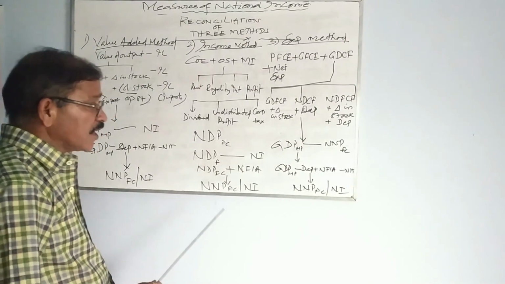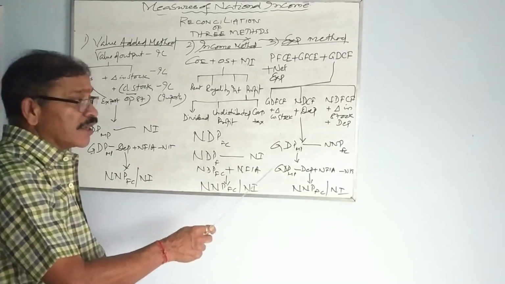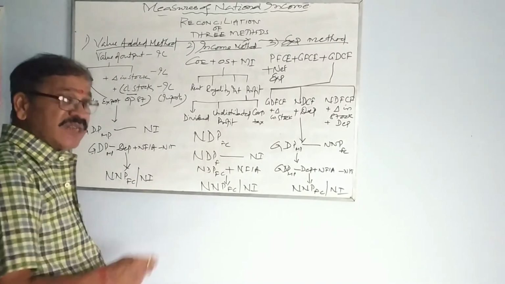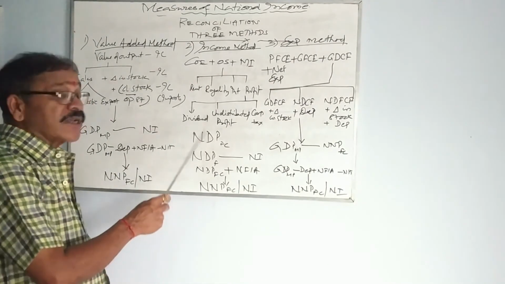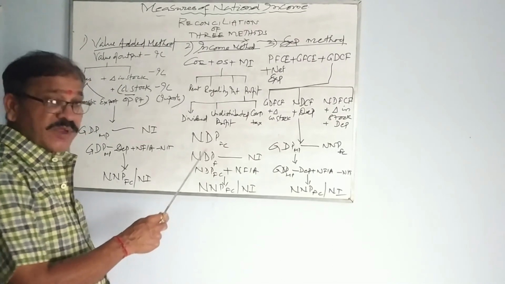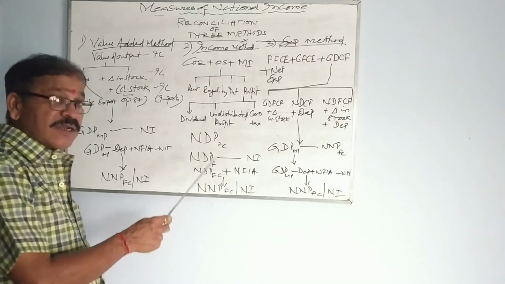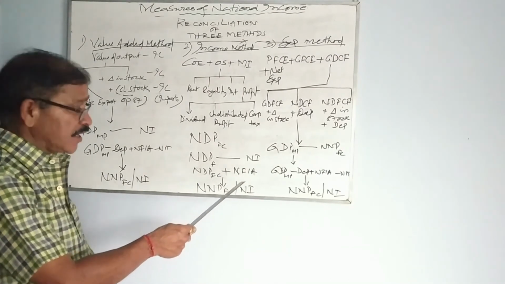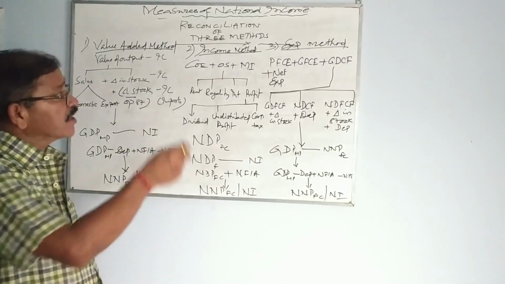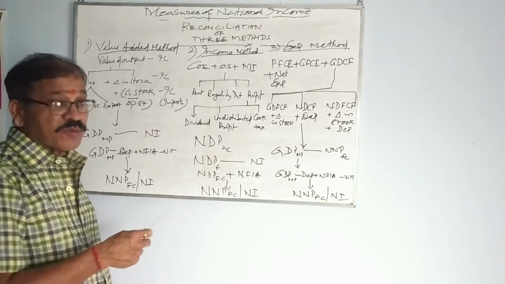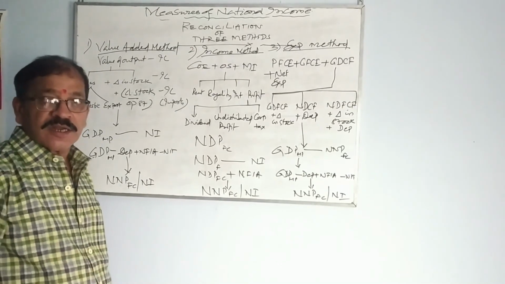One thing I would like to tell you, in case of value-added method and expenditure method, if you follow the formula, you are getting GDP-MP, that needs to be converted into national income. On the other hand, in income method, you are going to get NDP-FC, also called domestic income, and if you add NFIA, then you are getting national income. So this is a brief reconciliation of all three methods. I hope this will help you in understanding the entire methods of calculating national income.